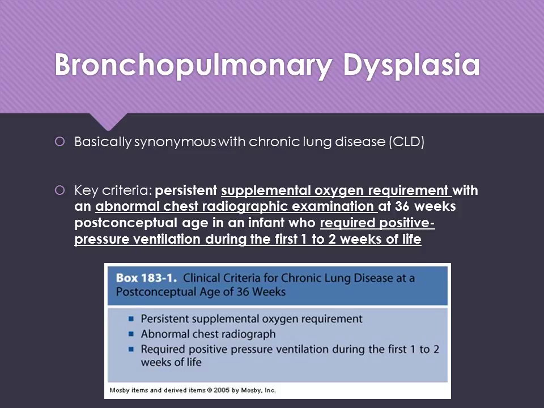So what exactly does all of that mean? It means that we have an infant who continues to need oxygen, continues to have abnormal chest x-ray findings, and it's an infant who had required positive pressure ventilation early on, right, in their newborn period.